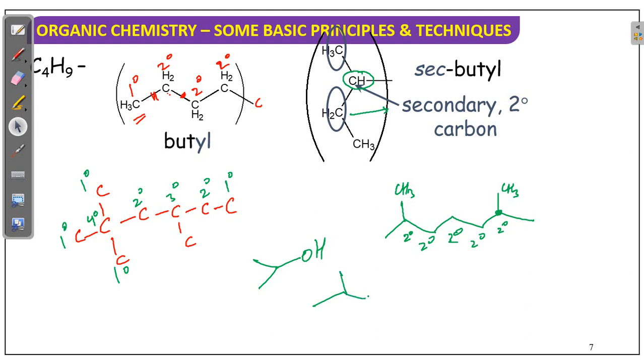Now CH2Cl. Isobutyl chloride. Isobutyl chloride. I think it is clear now. Isobutyl chloride. How isobutyl? See, total 4 carbons. It is actually a common name. It is not an IUPAC name.